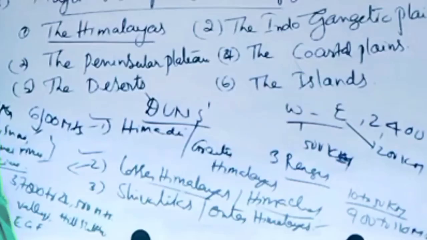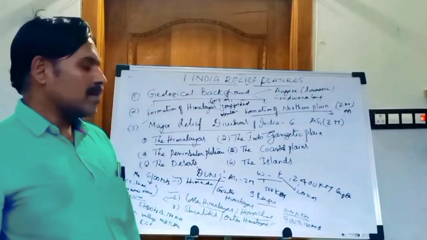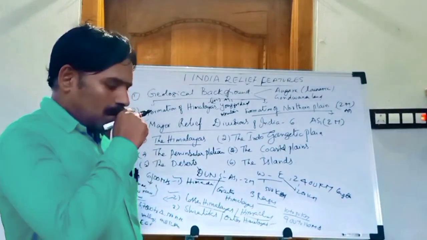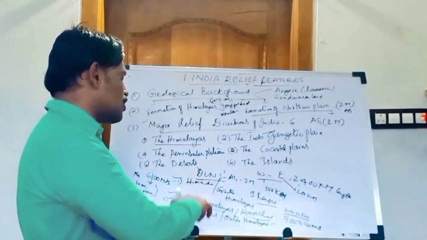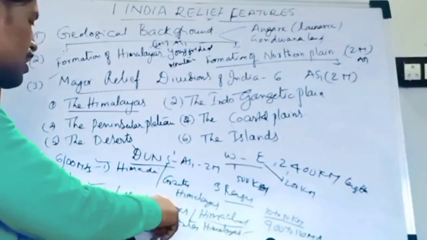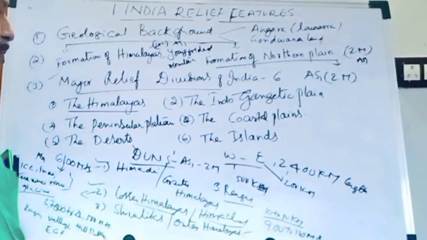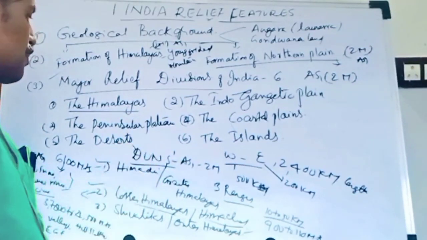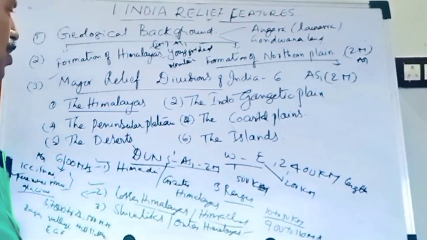In AS1, academic standard 1, a 2 marks question was recently given: what is meant by dunes? Give any 2 examples. Definition 1 mark and example 1 mark. So dunes means the valleys lying between the Lesser Himalayas and Shivaliks. Examples: Dehradun, Patli Dun and Kotli Dun. At least 2 or 3 have to be noted down. Academic standard 1, a 2 marks question. Very, very important.